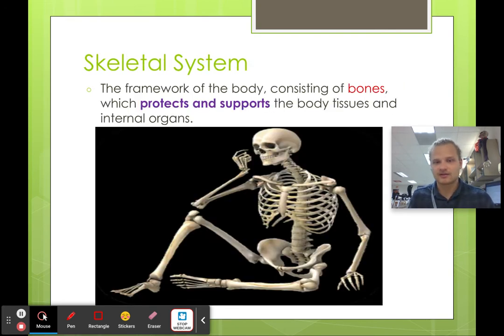All right. Skeletal system, it's going to protect and support you. Your bones are really, really hard, and so it takes a lot of force in order to break them. They're going to protect you in that way. They're also going to provide support. If you didn't have any bones, your muscles wouldn't have anything to pull on, so you can't move. You'd just literally be in a pile of muscle, and you couldn't do anything.